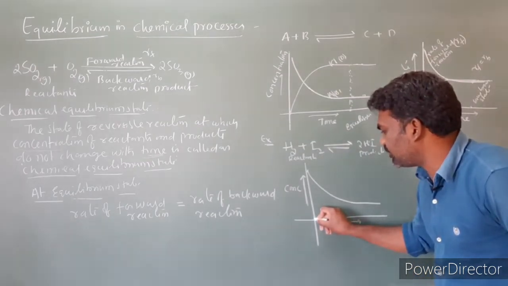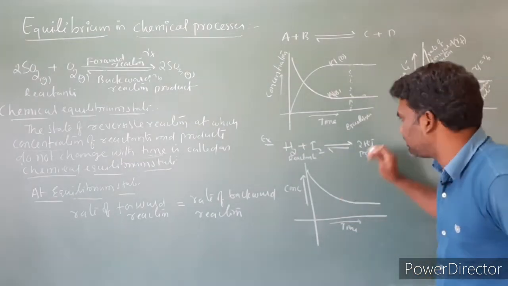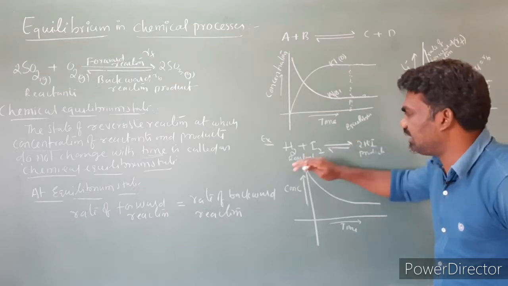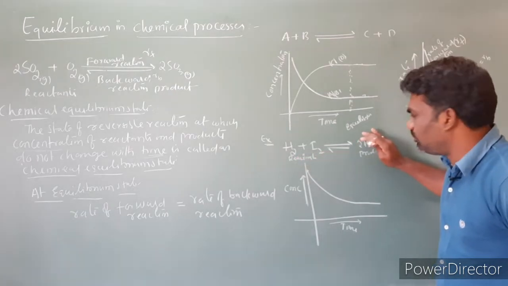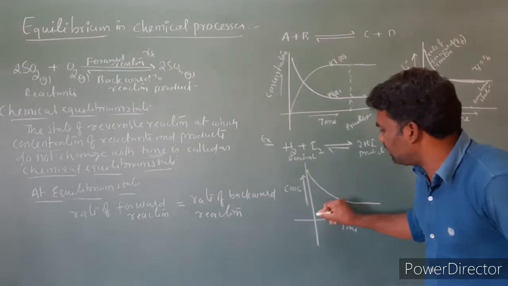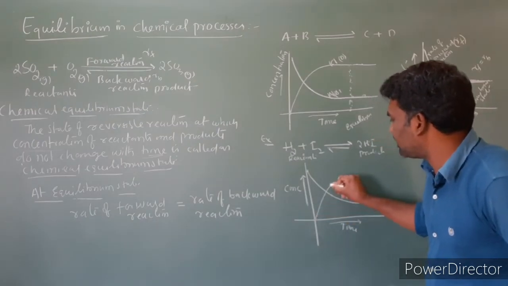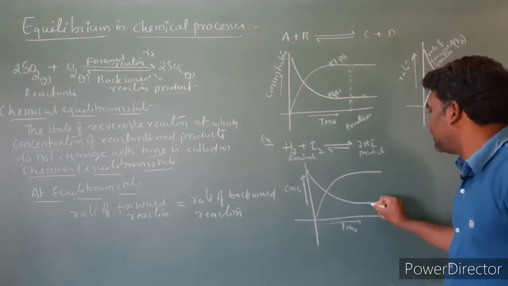So the initial concentration of products is 0. No product is there because the reaction has not started. Only reactants are there. So when the reaction starts, products will be there. The products converting into reactants, this is the backward reaction.